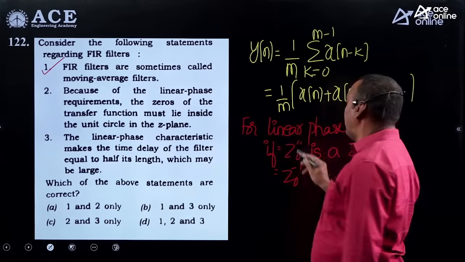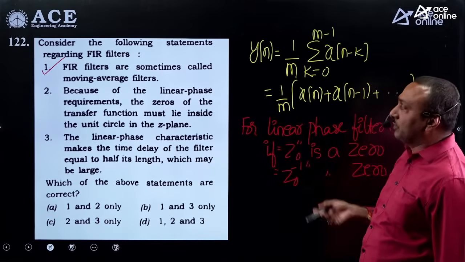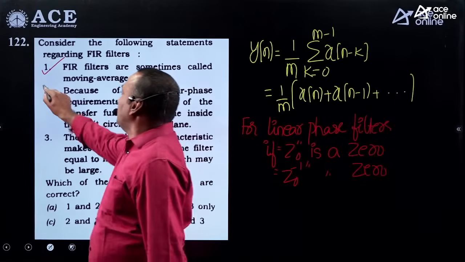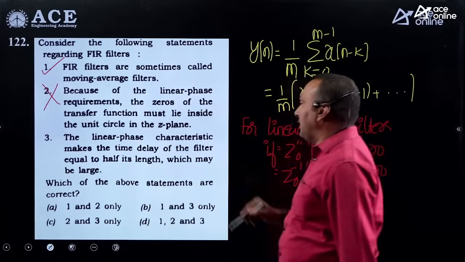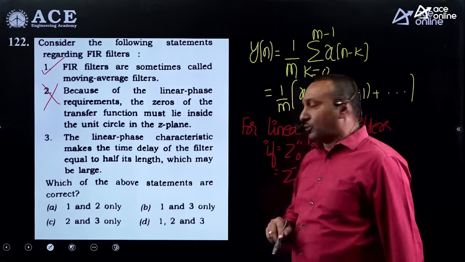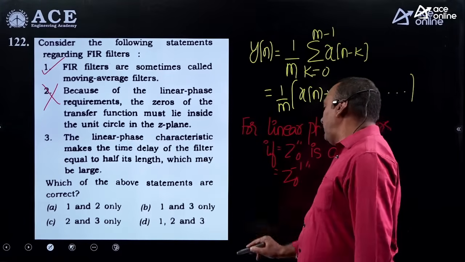Assuming Z0 is at 1 by 2, Z0 inverse becomes 2. So the zeros can lie outside the unit circle also. Of course, the linear phase characteristics makes the time delay of the filter equal to half its length. That is also true.